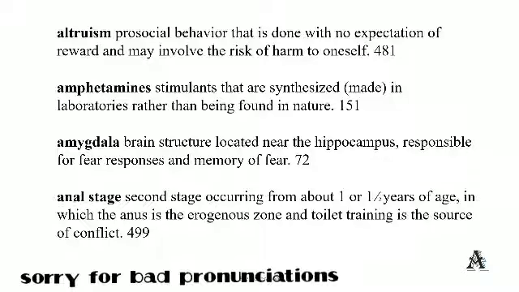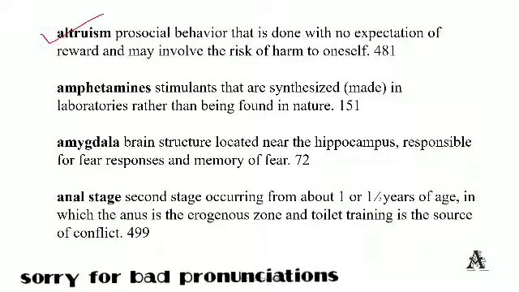So altruism is definitely asked in NET exams, so read it very carefully. Pro-social behavior that is done with no expectation: altruism. There is always a confusion between what is altruism and what is pro-social behavior. This is from social psychology. Altruism comes under pro-social behavior. It is asked in NET that it gives some sentences and you have to differentiate whether it is altruism or pro-social behavior. Basically, altruism comes in pro-social behavior.